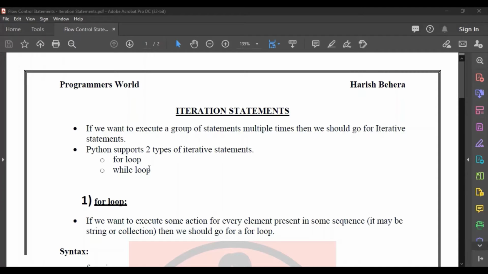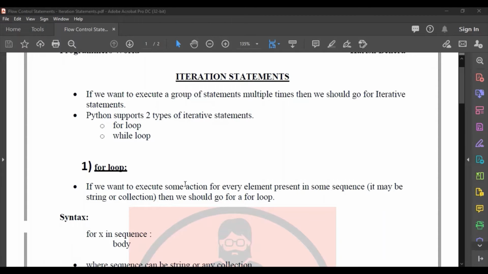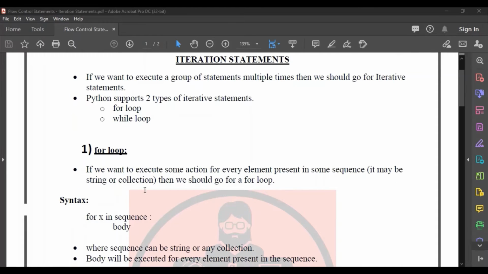For loop. If you want to execute some action for every element present in some sequence, it may be a string or a collection, then we should go for a for loop. What I'm trying to say is, if you want to execute some set of statements based on a particular sequence, the sequence can be anything. It can be a string, a list, a tuple. When you want to process all the elements present inside the string or a list or a tuple, then those operations can be performed with the help of a for loop.